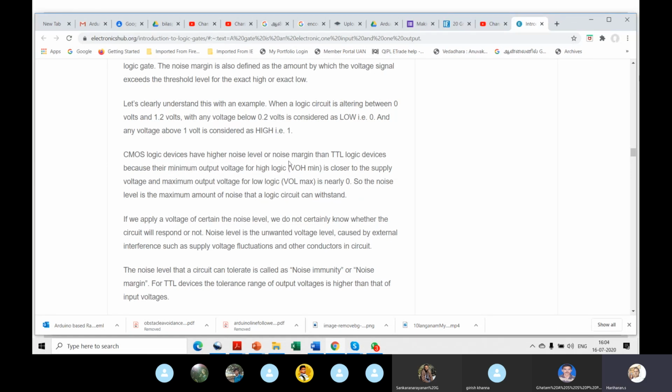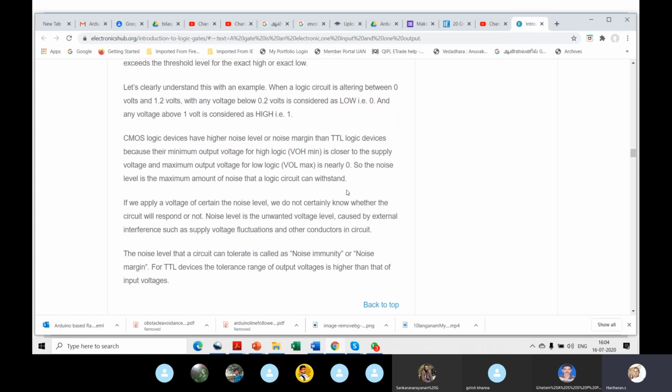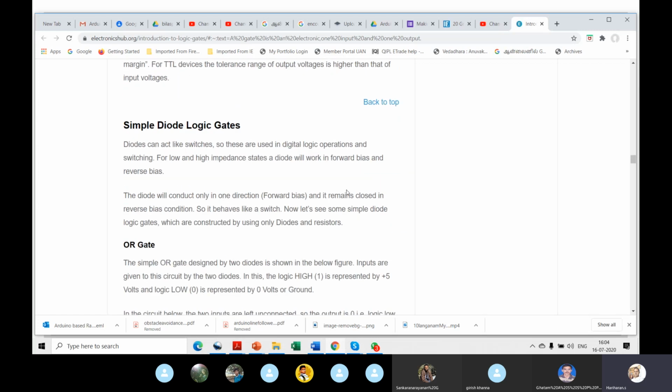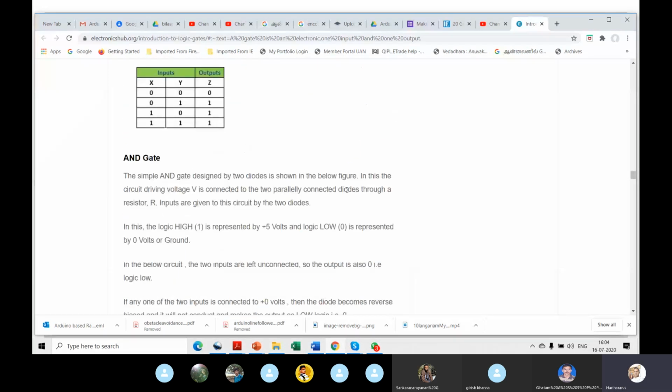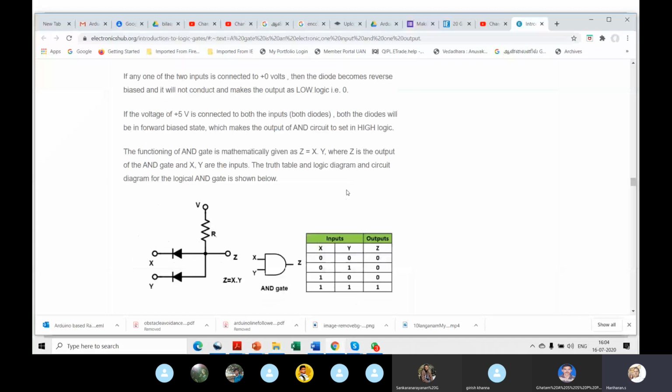Noise margin: the minimum output voltage is closer to the supply voltage, and the maximum output voltage is closer to ground, 0. VOH min is closer to supply and VOL max is closer to 0. I think if you read it a couple of times, you'll understand. Just let me know, I'll find a better example. I'll skip all these things here. I think it's not very important. It's showing the basic gates.